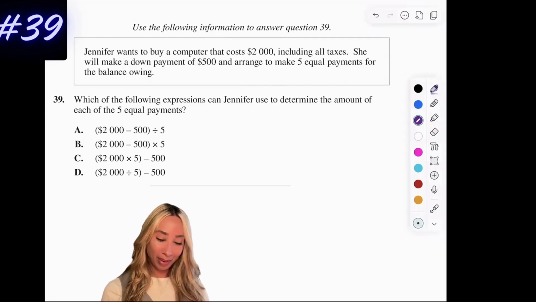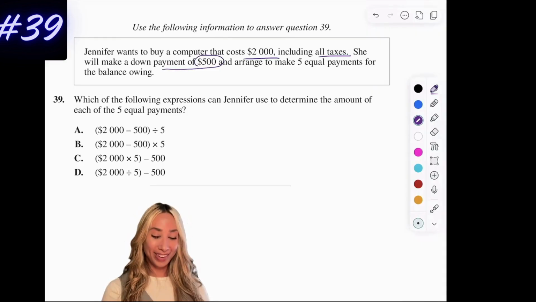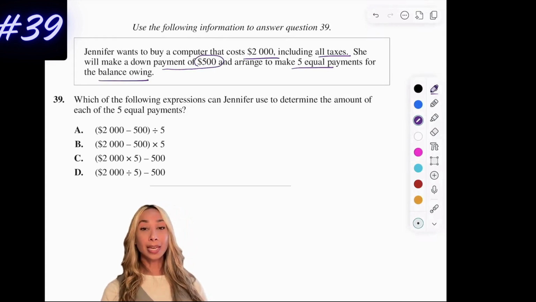Okay, so Jennifer wants to buy a computer that costs $2,000, including all taxes. She will make a down payment of $500 and arrange to make 5 equal payments for the balance owing. Which of the following expressions can Jennifer use to determine the amount of each of the 5 equal payments?